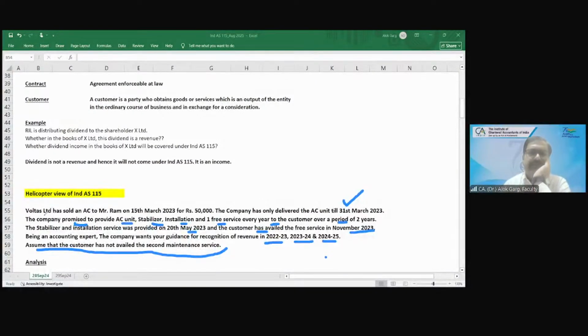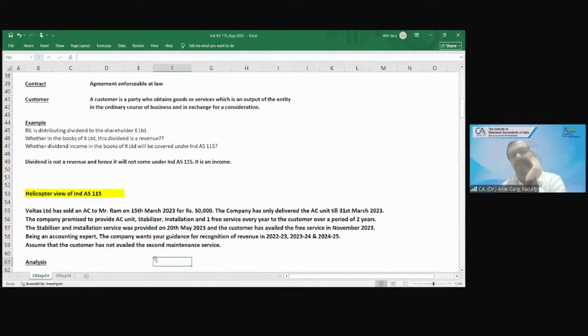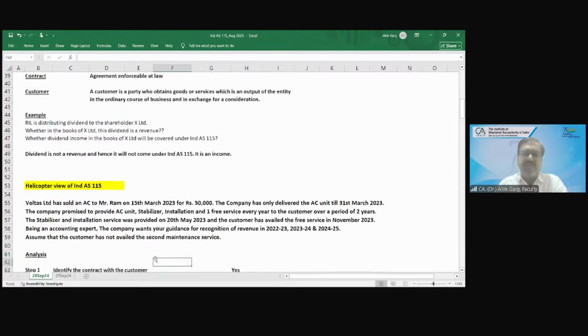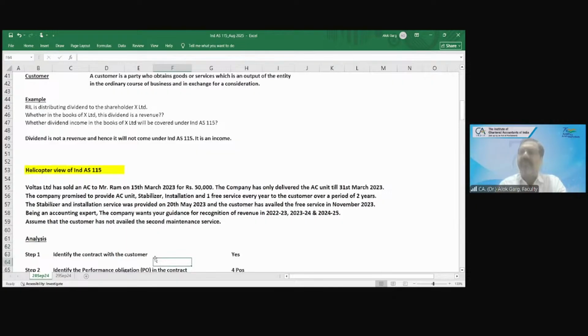Now I will take you into the 5-step model and ask you questions. Question number 1: is it a contract with the customer? Whether Ram is a customer for Voltas? Yes, sir. This is a contract with the customer.